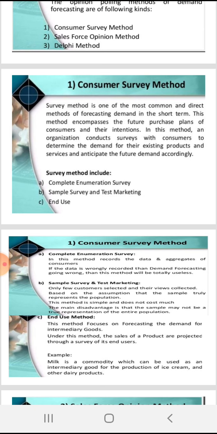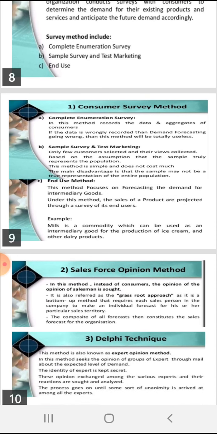Consumer survey method is one of the most common and direct methods of forecasting demand in the short term. This method encompasses the future purchase plans of the consumers and their intention. In this method, an organization conducts a survey with the consumers to determine the demand for the existing product and services. Survey method includes complete enumeration survey, sample survey and test marketing, and end use.